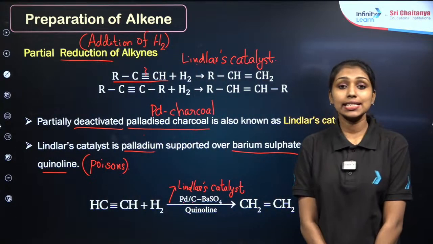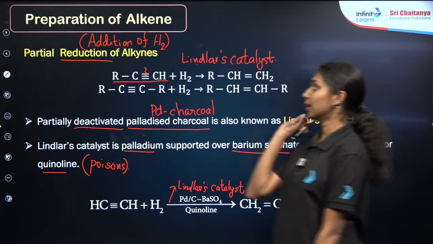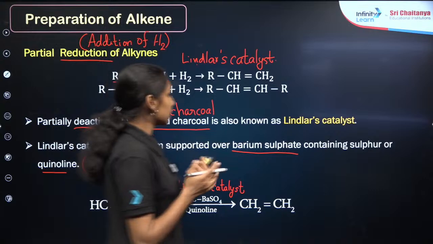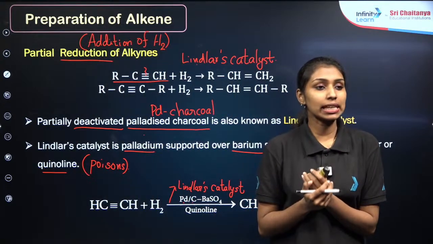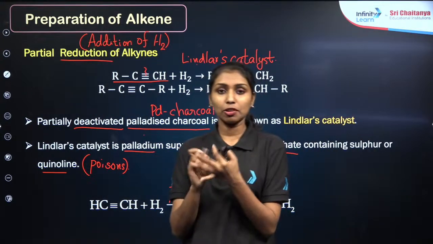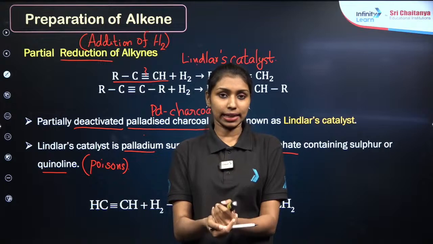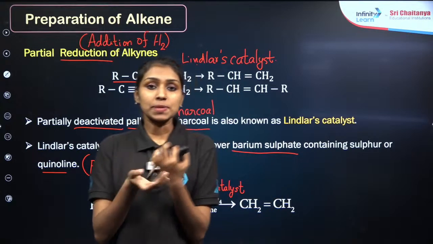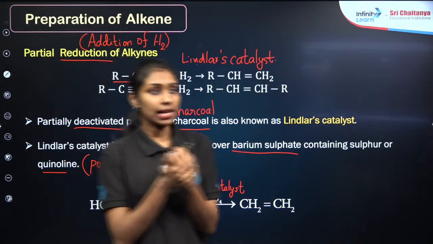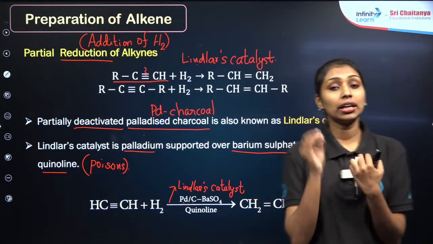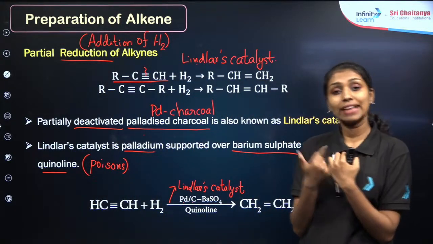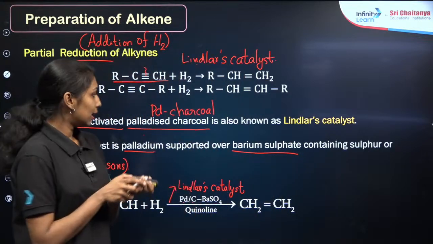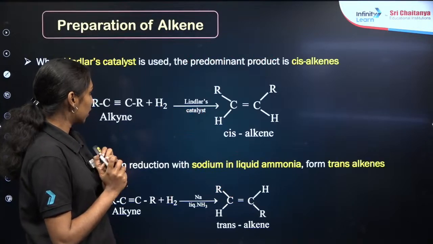Now, there is an interesting thing you have to keep in mind about the reduction of alkynes. We have already seen the different types of alkenes: there will be cis alkenes as well as trans alkenes. If I am taking any alkyne, how can I observe whether I am getting the cis alkene or trans alkene? Depending upon the catalyst we are using, we can get different types of alkenes. One will be cis, the other will be trans. Let us see what catalysts we are using.